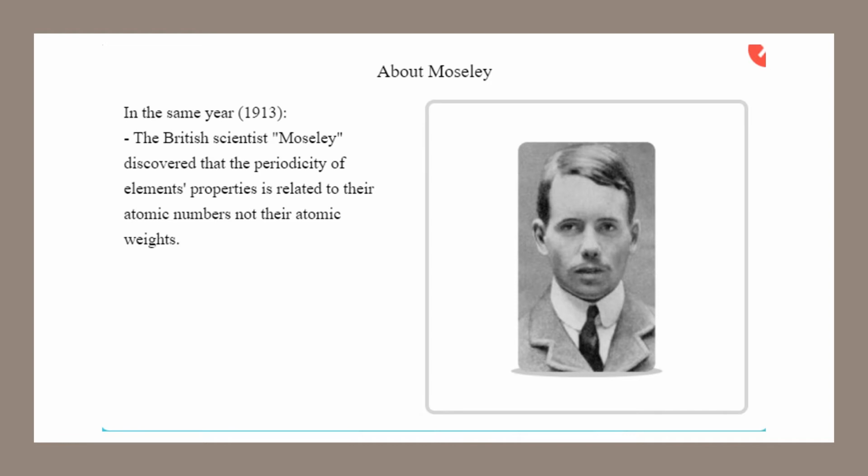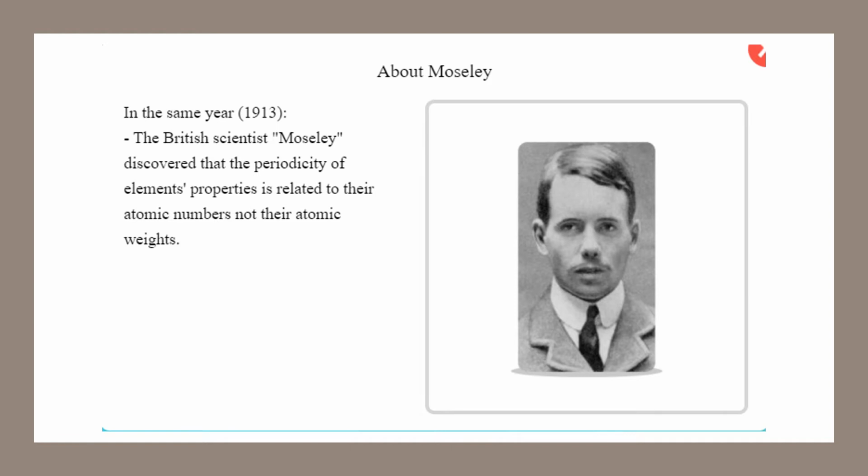He took the number of positively charged particles inside the nucleus, which was named the atomic number, and found that the element's properties are related to their atomic number, not to their atomic weight.